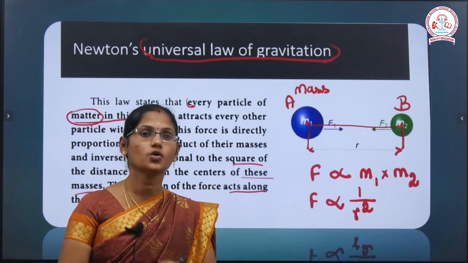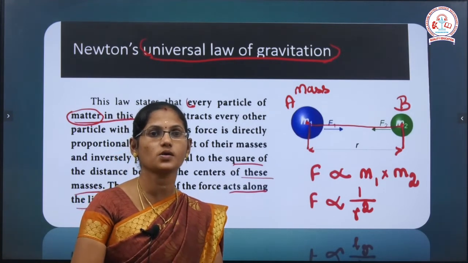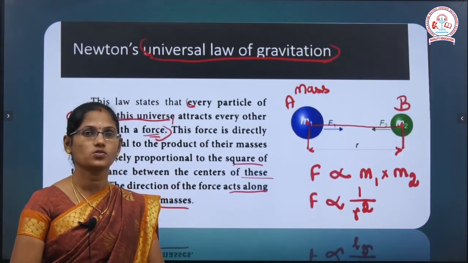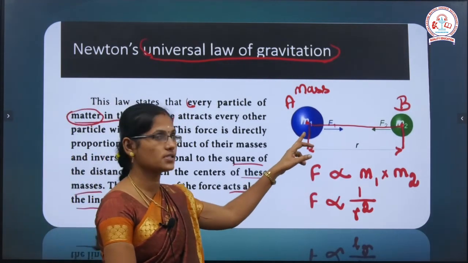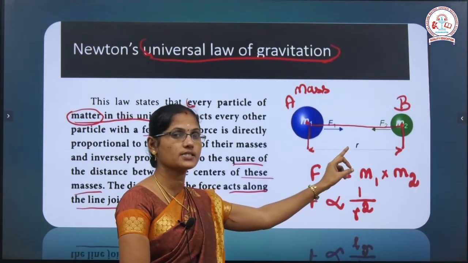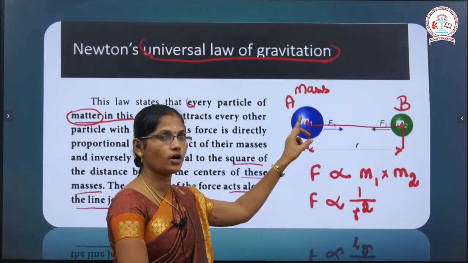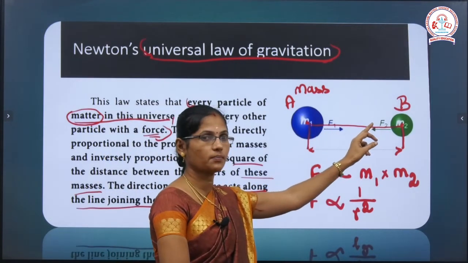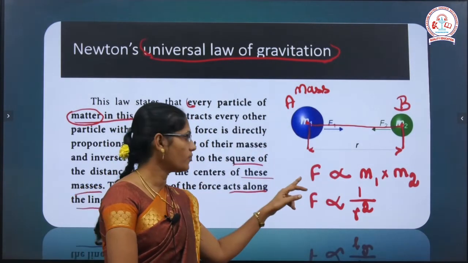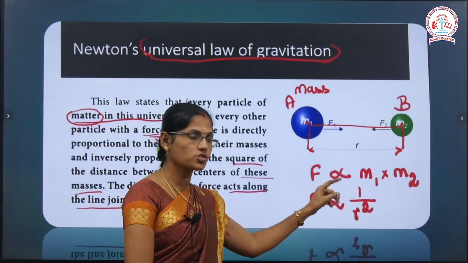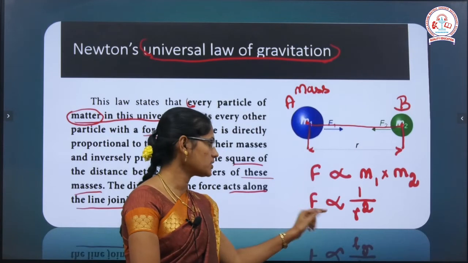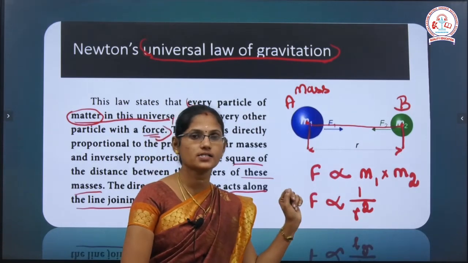Now consider the distance between the two objects is r, F1 is the force on object A and F2 the force on object B. The force is directly proportional to the product of the two masses, m1 and m2, and inversely proportional to the square of the distance between them.